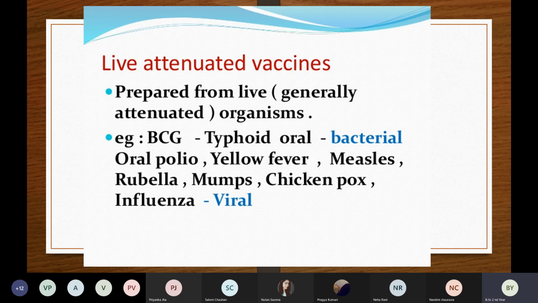Whereas from bacteria, there is BCG, which we give to prevent tuberculosis, and the typhoid vaccine, which is in an oral form. These are bacterial vaccines, meaning they are made from live bacteria. So these are some examples of live vaccines.